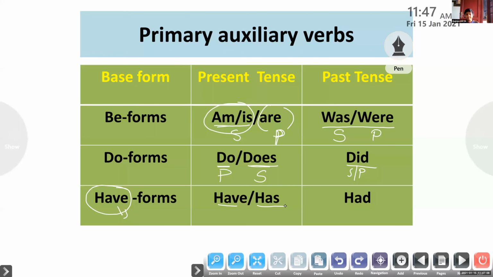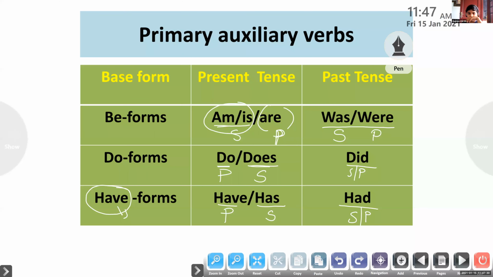Which is singular and which is plural? Has is singular and have is plural. And for singular and plural, the past form of have is had. Am I clear? So these are called primary auxiliary verbs used in English grammar.